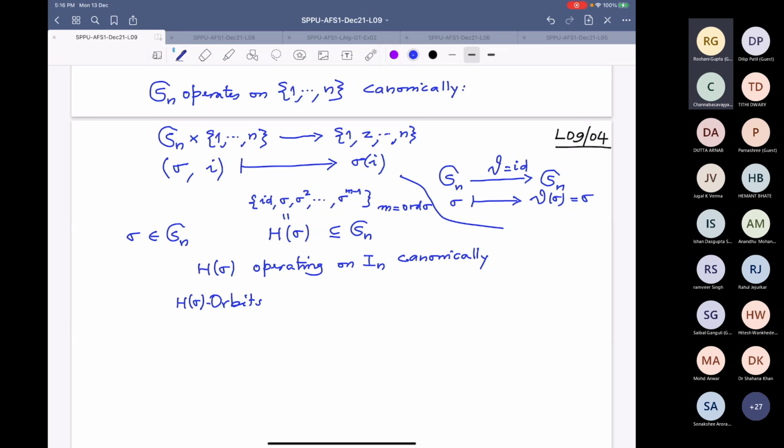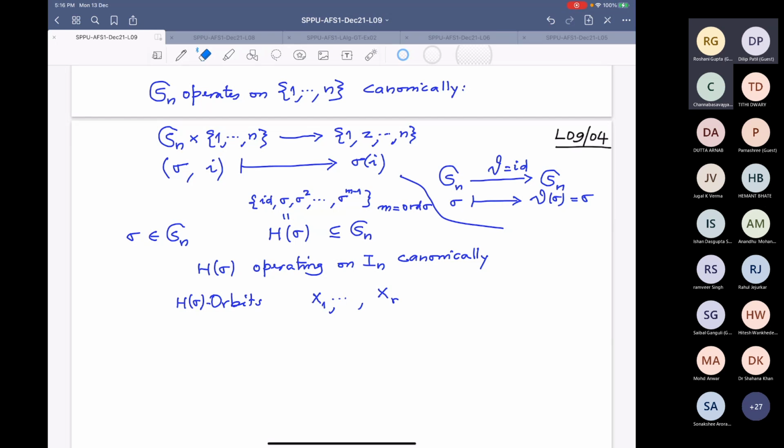Suppose there are orbits X1, ..., XR. These are the orbits of H sigma. And some of them may be the fixed points.